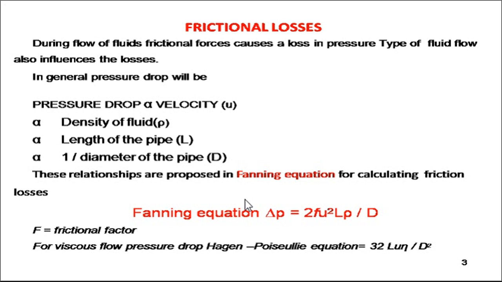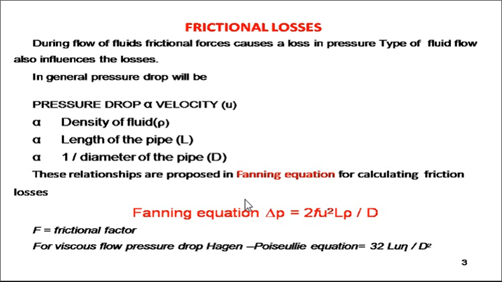These losses can be affected by a number of factors. The pressure difference is proportional to the velocity of the liquid, the density of the liquid, and the length of the pipe, and inversely proportional to the diameter of the pipe, capital D. This relationship can be better understood through the Fanning equation, which is very popular for frictional loss. It is denoted by delta P, the pressure difference, equal to 2FU squared L rho divided by D, where F is the frictional factor.